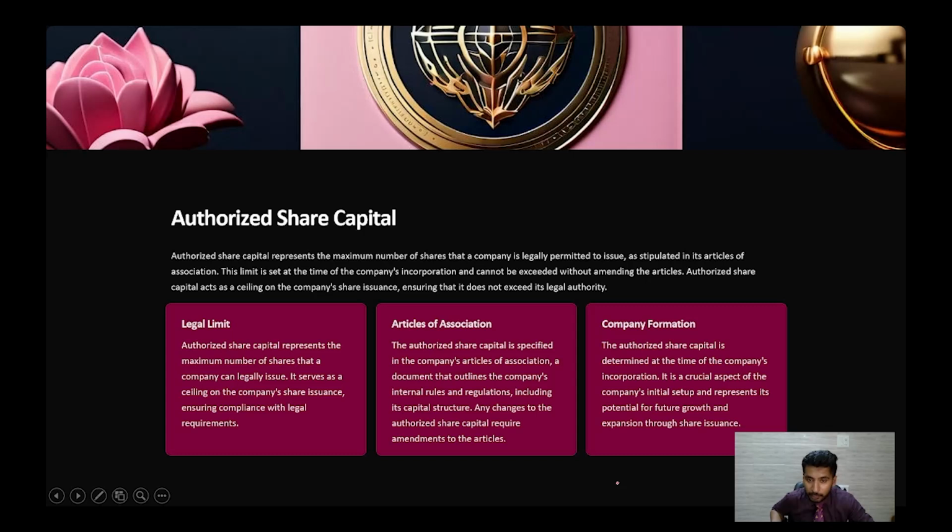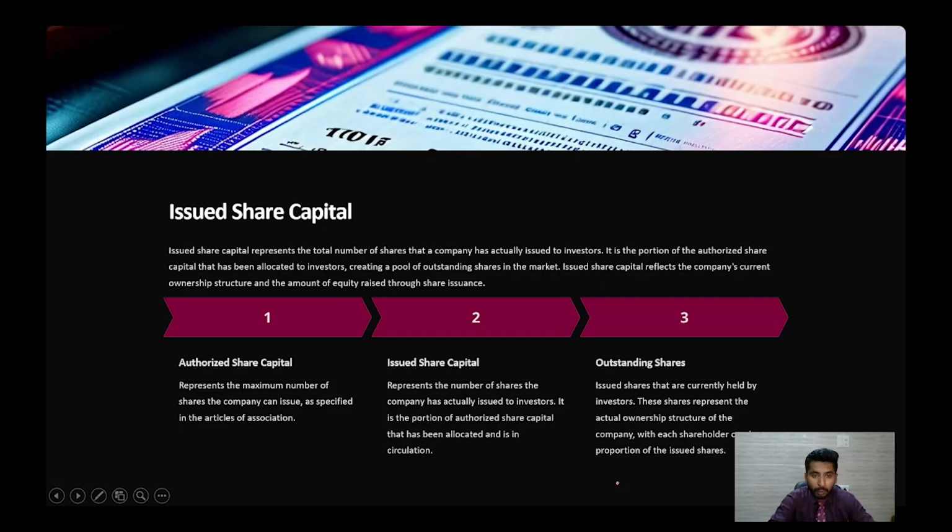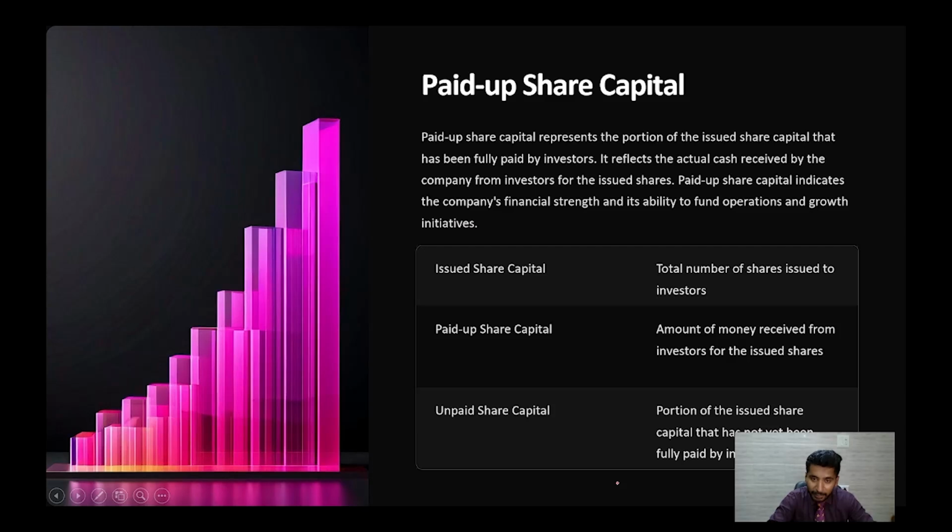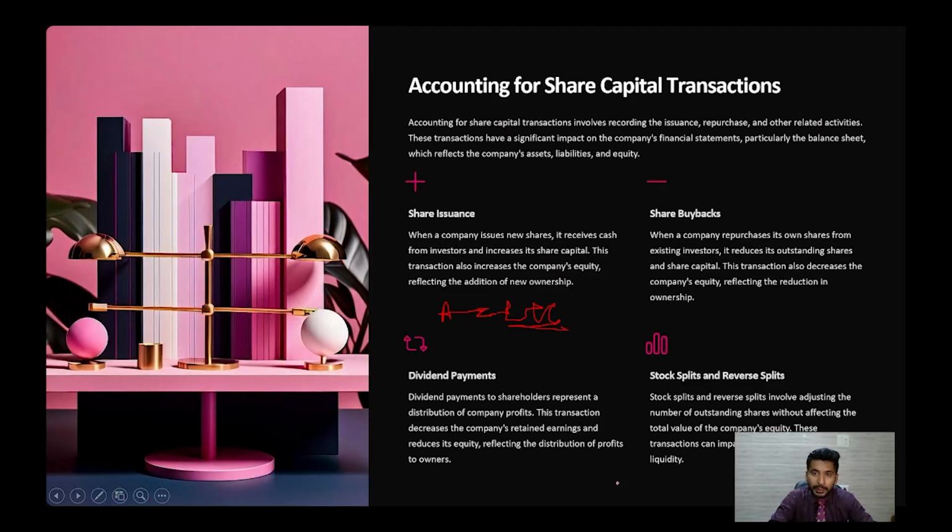What are the articles of association, and what is the company formation? And what is the issued share capital? How is the issued share capital affected by the authorized share capital? What are the outstanding shares? What is the paid up share capital and what is the unpaid share capital? How is the accounting for the share capital transaction done? What is the share issuance? What is the share buyback?